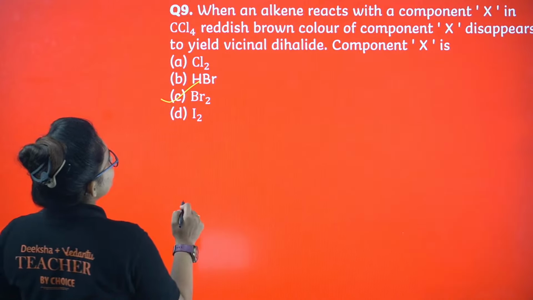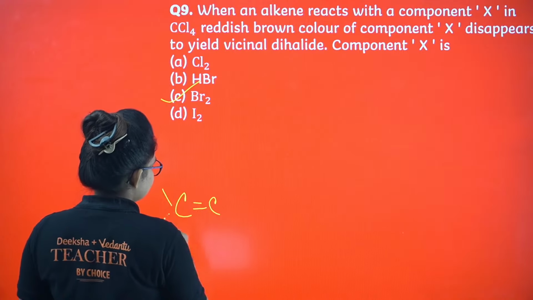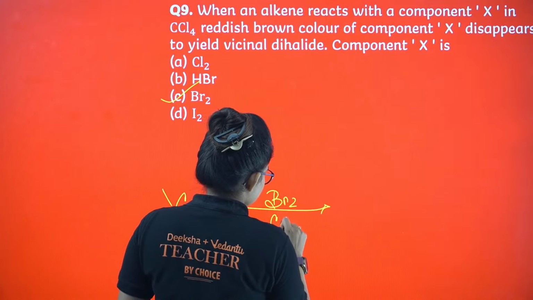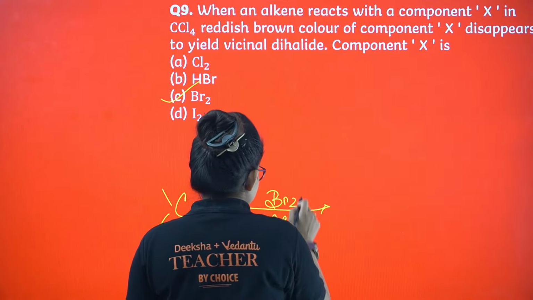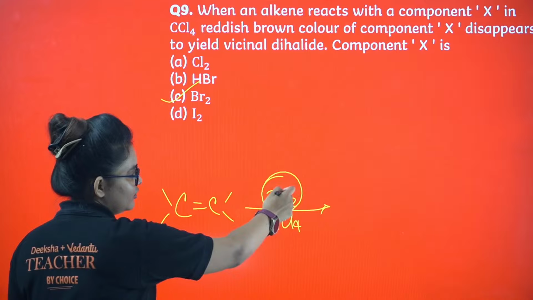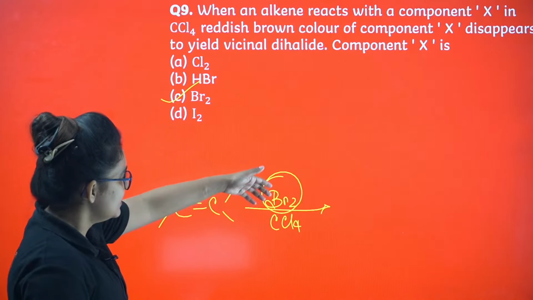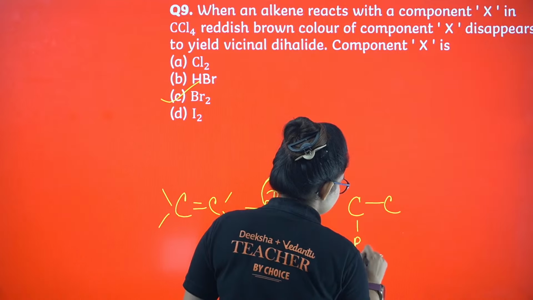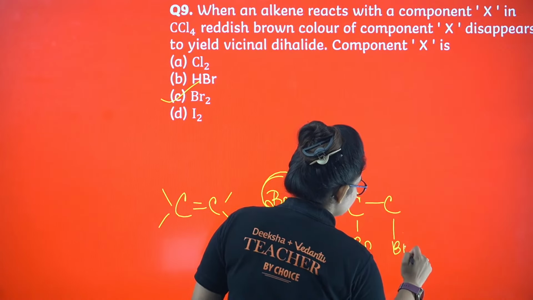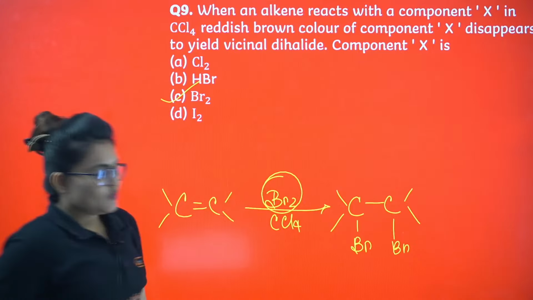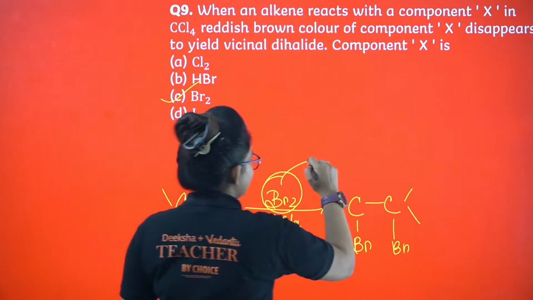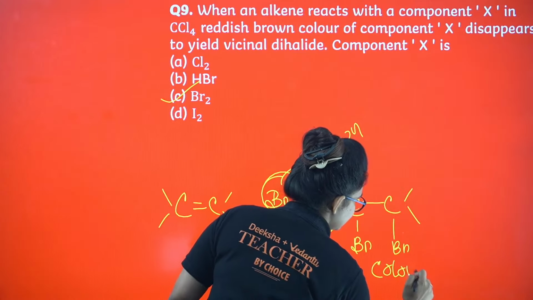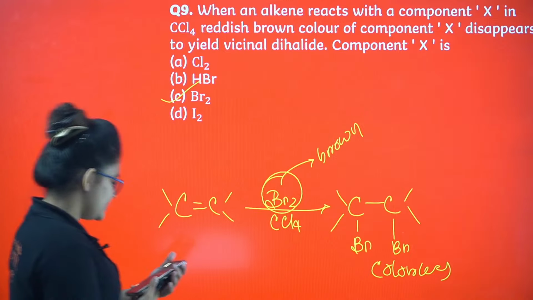Let me just show you. If you are having any alkene unit like this, and you are giving Br2 in presence of CCl4, then this brown color will vanish when they form this type of compound, vicinal dibromide. This is brown color and this is colorless. I guess it's clear. Let's proceed.